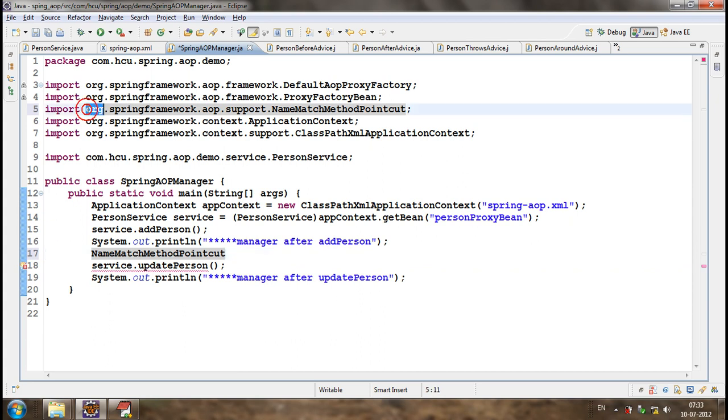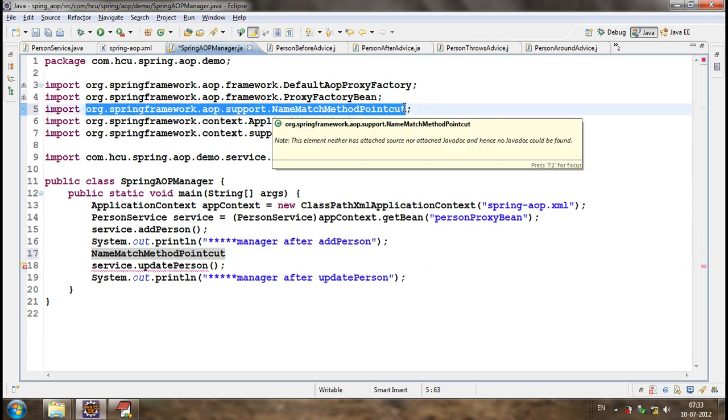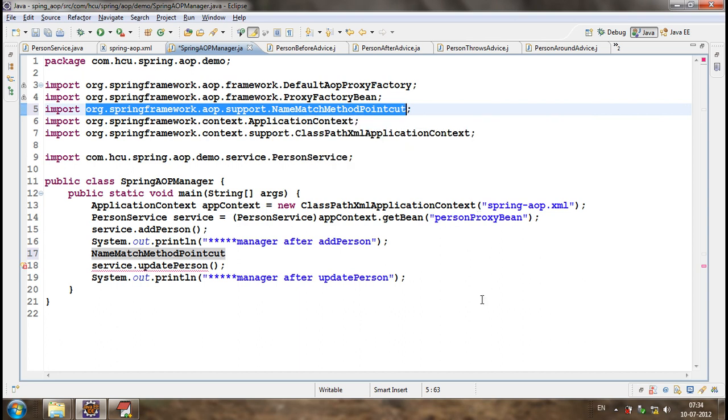See, this is the point cut. There are multiple point cut classes available. One of them is name match method point cut. The name itself tells us this point cut matches the name of the method.